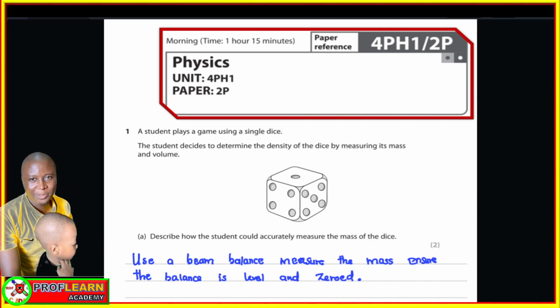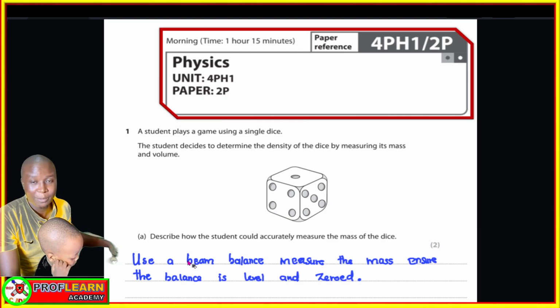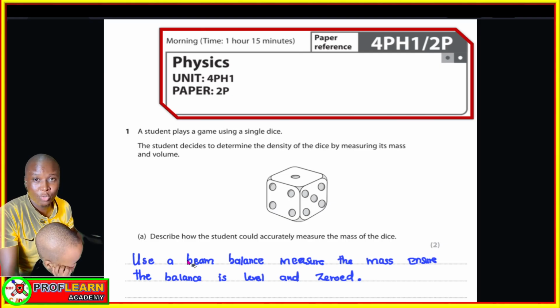Welcome to another tutorial. We are going to look at paper 2 of physics IGCSE Edexcel. So we're going to look at how you answer questions and what kind of questions are usually asked. This is one of the most recent papers, done in 2025. We're going to see the questions that were asked and how students were supposed to respond to them. From there, you can form a basis on how you're going to answer such questions.